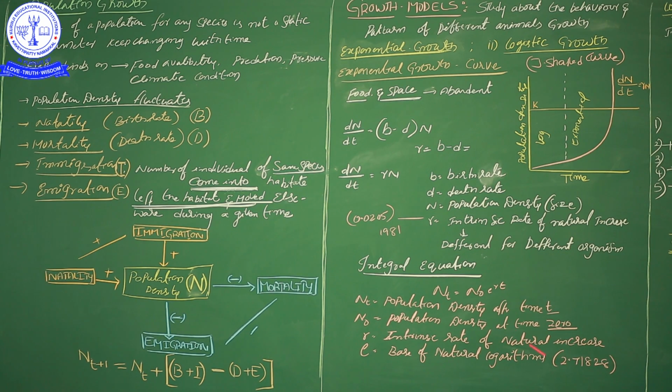By applying these, we can find after a particular time period how much population density there is. Nt means that only: after a certain time period, the population density, how much? That totally describes the exponential curve. The exponential curve is also called the J-shaped curve. Okay, that is the whole mathematical equation.